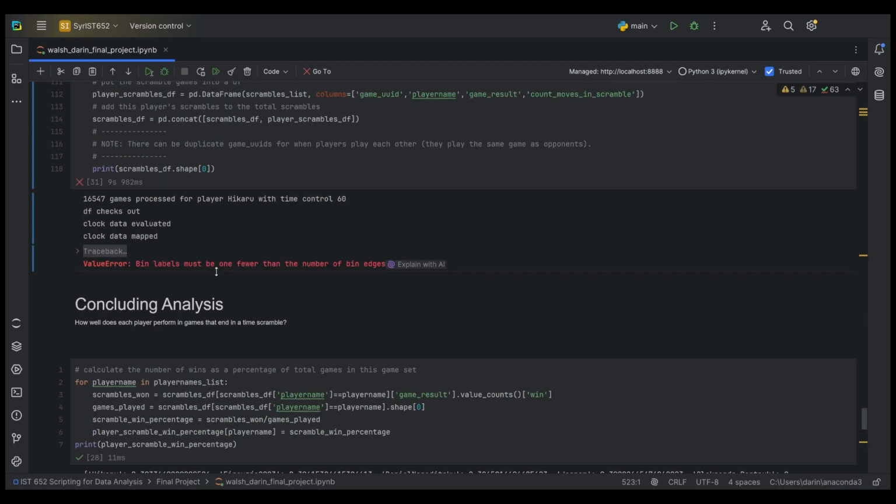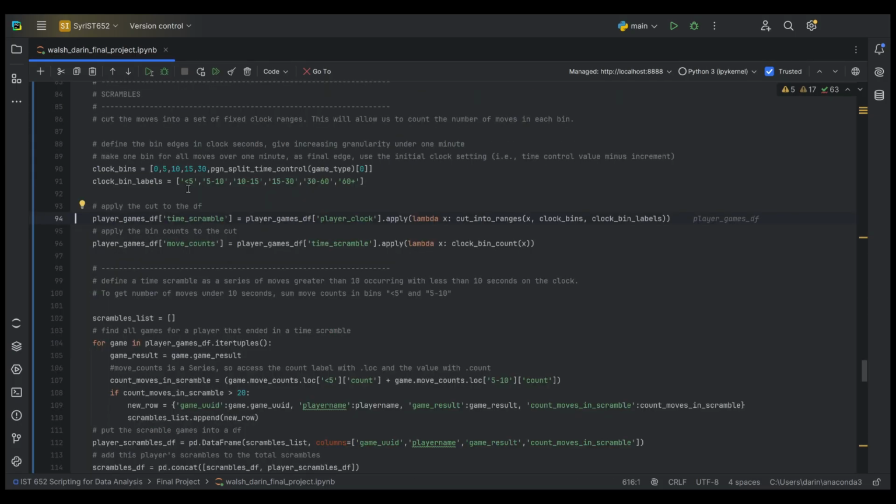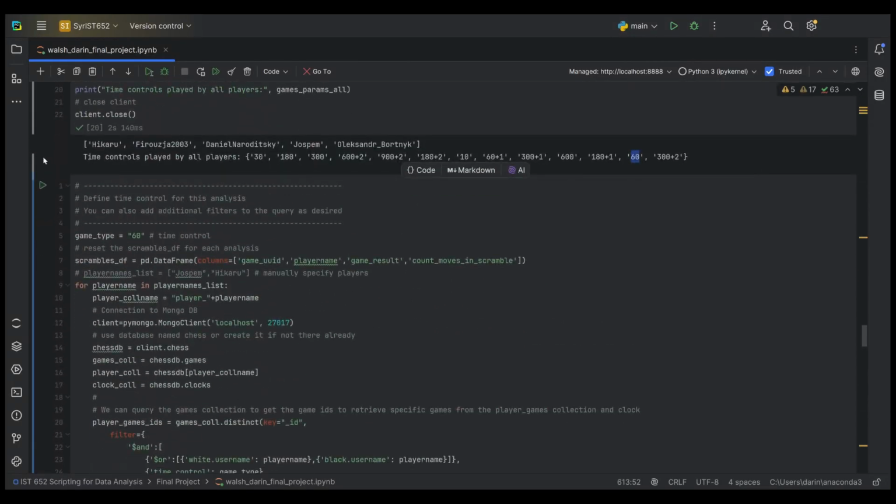Another error. It's saying bin labels must be one fewer than the number of edges. Let's look at the traceback for that. And I see. I'm defining custom bin labels. Since I removed the 60 seconds, I need to get rid of one of these bin labels. I guess the one would be the 30 to 60. All right, made that change. One more shot at this. Let's see what we get.